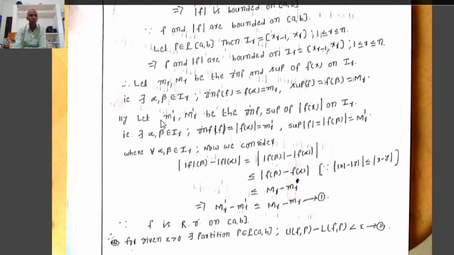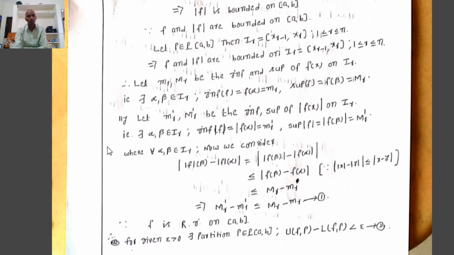That is, small m dash equals infimum of mod f of x. Next, capital M dash equals supremum of mod f of x on R. Where there exist alpha, beta belonging to R such that infimum of mod f equals mod f of alpha equals m dash, supremum of mod f equals modulus of f of beta equals M dash.